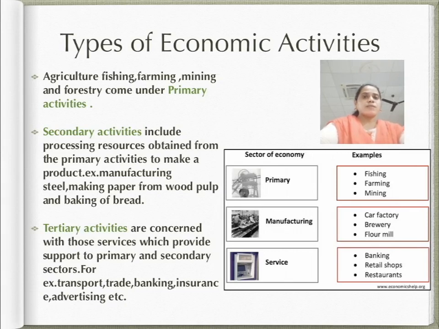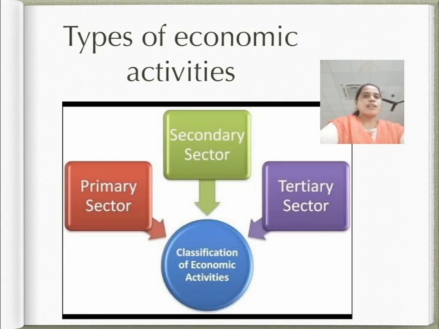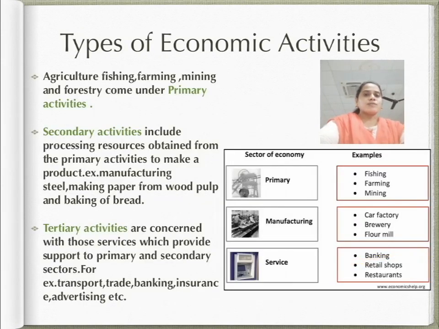This transformation from a plant to a finished product we eat or use involves 3 types of economic activities, and these are primary, secondary, and tertiary activities. Now first we will see what are primary activities. So primary activities include agriculture, fishing, farming, mining, and forestry. These will come under the primary activities or primary industries. They involve extracting resources from the earth.